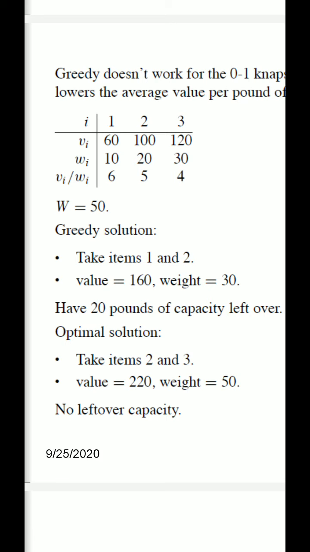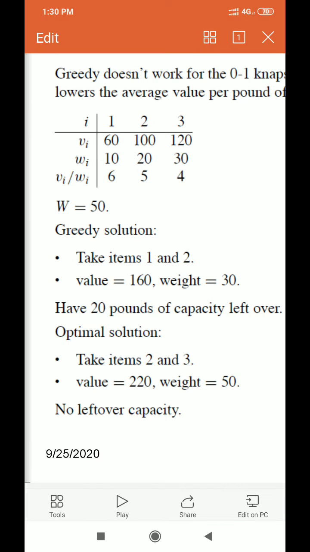Okay, so now the remaining capacity of the knapsack is 50 minus 20 minus 10, that is 20, and the next item weight is 30. So item weight is 30 but remaining capacity is 20. So how much should you take? 30 divided by 20.